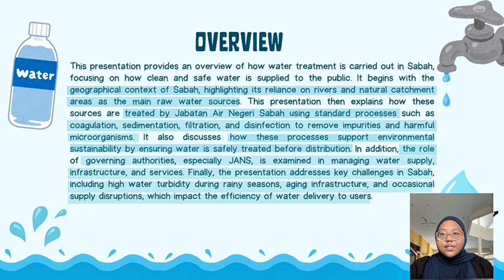It also discusses how this process supports environmental sustainability by ensuring water is safely treated before distribution. In addition, the role of governing authorities, especially JANS, is examined in managing water supply, infrastructure and services. Finally, the presentation addresses key challenges in Sabah, including high water turbidity during rainy seasons, aging infrastructure and occasional supply disruption, which impact the efficiency of water delivery to users.